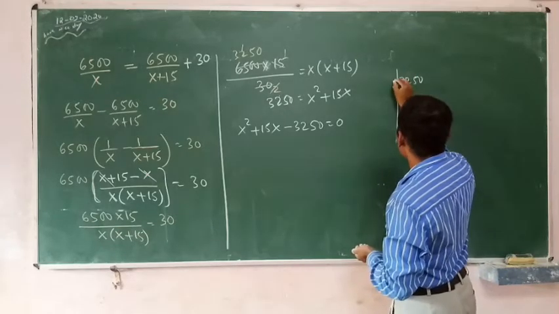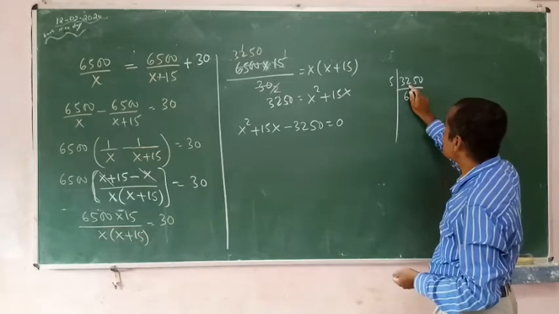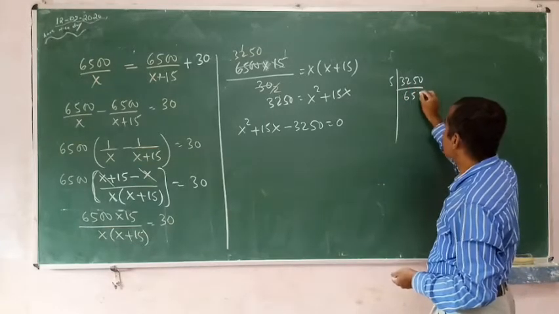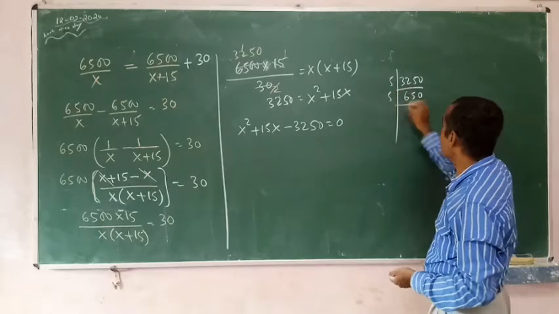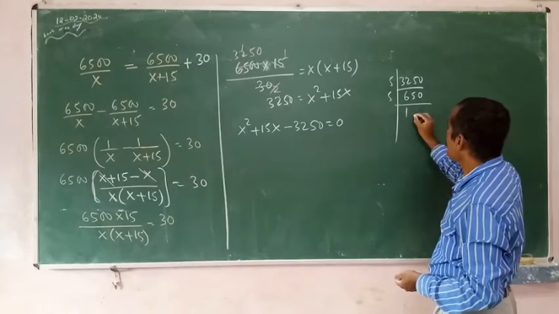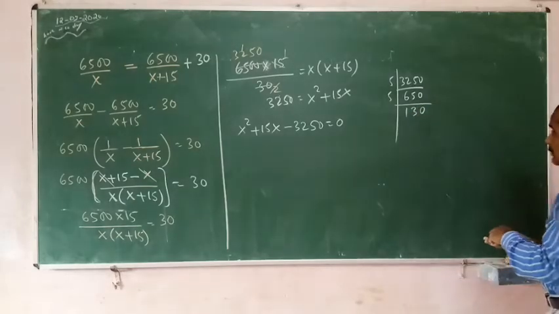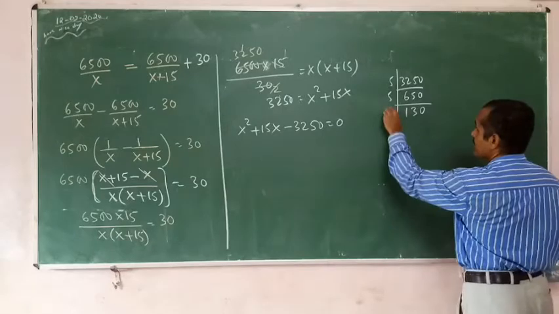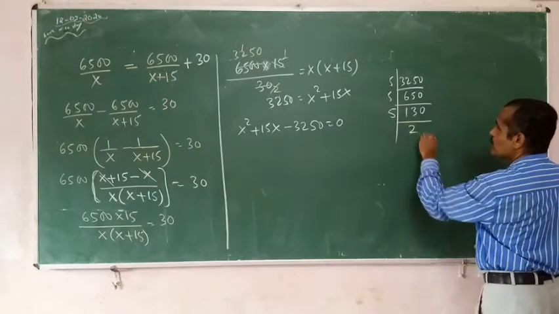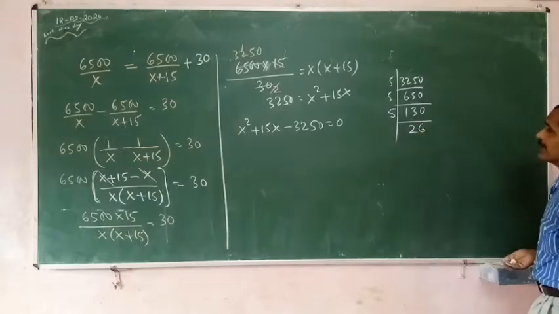3250, I will divide by 5. 5 sixes are 30, 5 fives are 25, 650. Again 5: 5 ones are 5, 5 threes are 15, 130. Again 5: 5 twos are 10, 26.